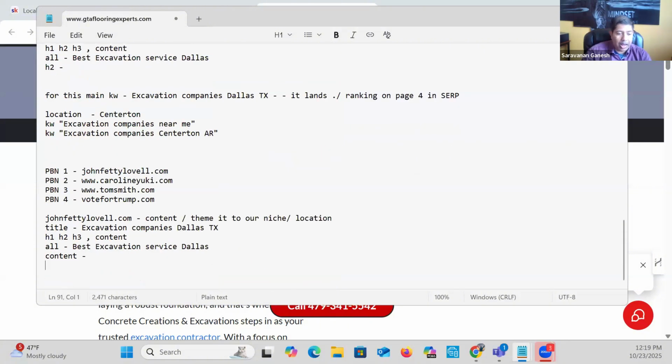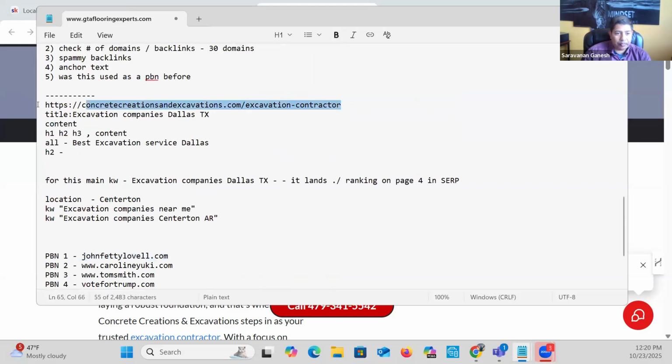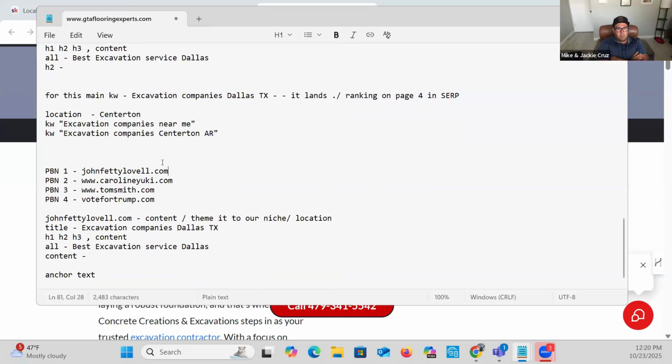Now, the last thing we want to do is what anchor text we are using to link from this to this money site. Okay.